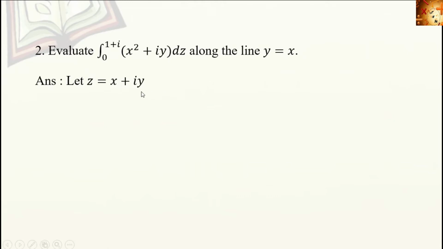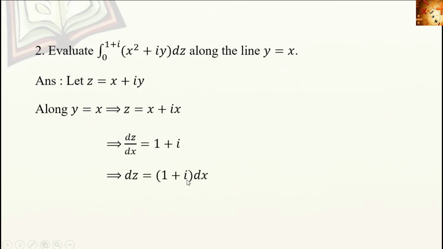Let z equal to x plus iy be the complex variable. Here we want to integrate this function along the line y equal to x. So substitute here y equal to x. We get z equal to x plus ix. Next, we want to substitute for dz. So z equal to x plus ix means dz by dx equal to 1 plus i, because here z depends on the variable x. So dz is equal to 1 plus i dx. So we substitute dz as 1 plus i dx.